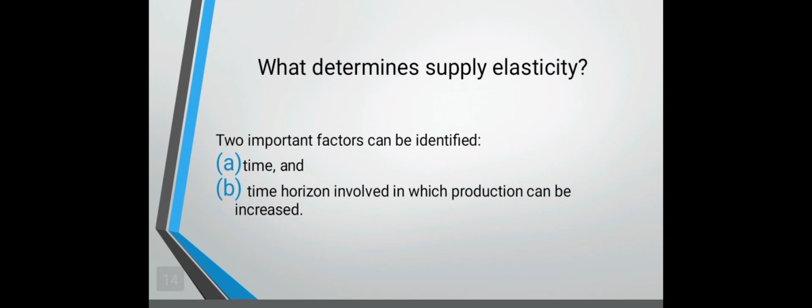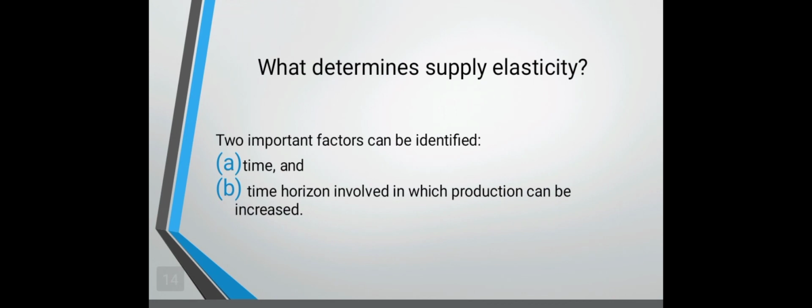Now let's proceed to the extreme types of supply elasticity. There's perfect inelastic and perfect elastic. From perfect inelastic, there's P1 and P2, which means the price increase. Even though the price increase, it still stays on its quantity supplied. While the perfect elastic, the supplier here is more sensitive or more responsive to its price because the quantity supplied was increased. Now, what determines supply elasticity?